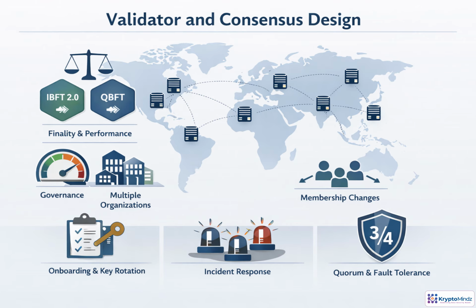Validator design is where the trust model becomes operational. IBFT 2.0 and QBFT both provide fast finality, but the right choice depends on governance, performance, and team maturity. Often, the bigger risk is not the algorithm itself. It is concentration of control. Validators should be distributed across organizations, regions, and operating teams. Also define how validators are added, removed, rotated, and recovered during incidents. Quorum rules determine how many failures the network can tolerate before consensus stops.